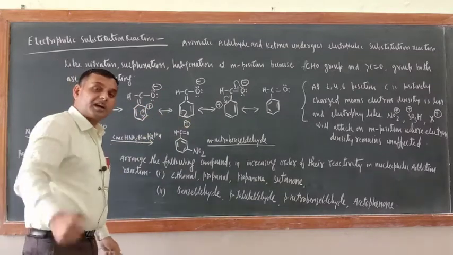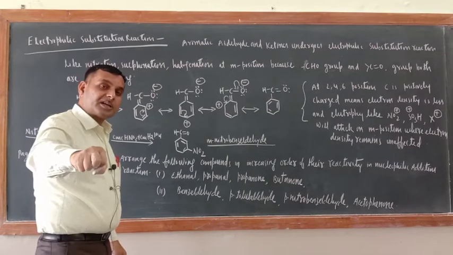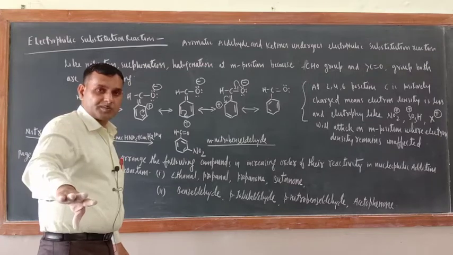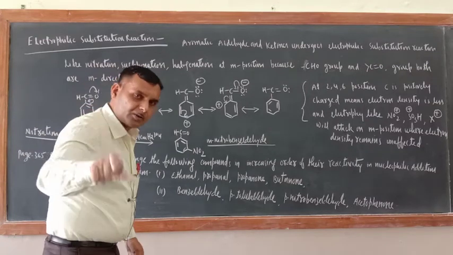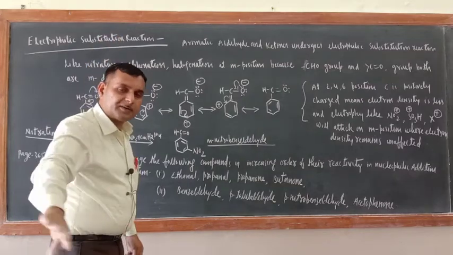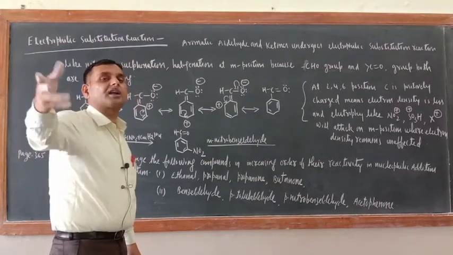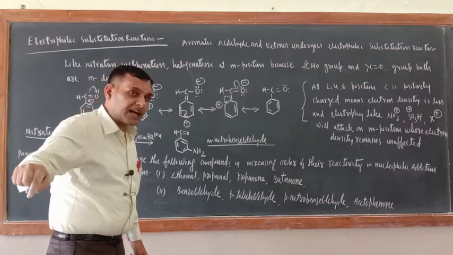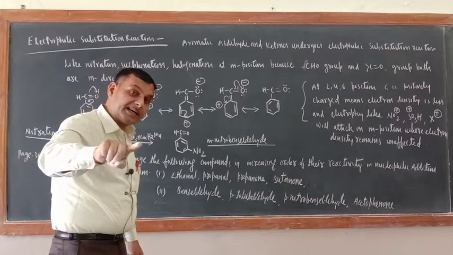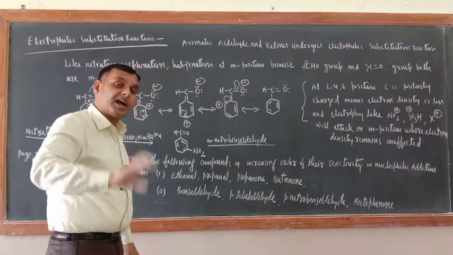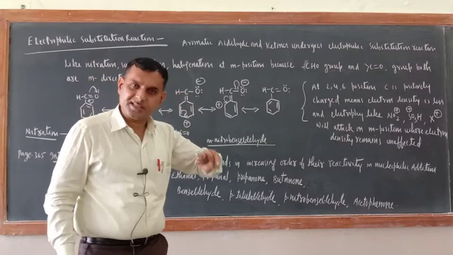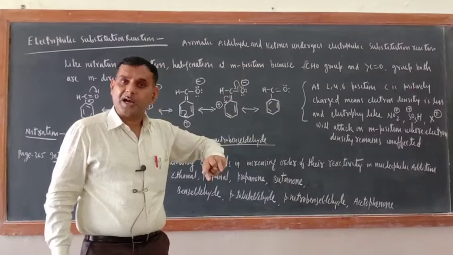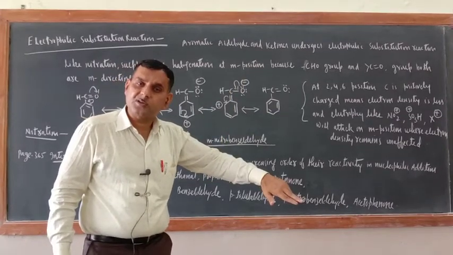Why they are called meta directing? Because they decrease the electron density at ortho and para position, but they do not touch meta position. Similarly, what is the meaning of ortho para directing group? Ortho para directing group, they increase the electron density at ortho para position, and meta directing group, they do not increase the electron density at meta position, rather they decrease the electron density at ortho para position. Means in both cases ortho and para position is only getting affected. In ortho para directing group, they increase the electron density at those position.